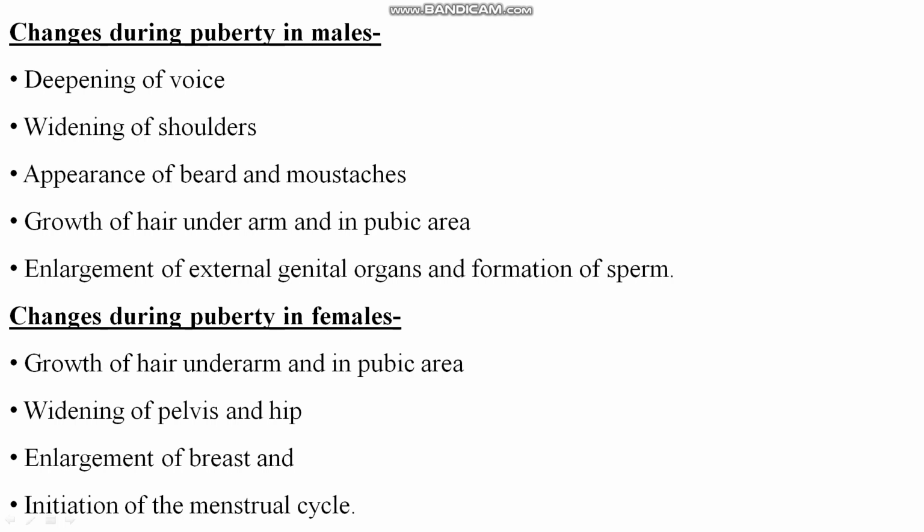Changes during puberty in females are growth of hair underarm and in pubic area, widening of pelvis and hip, enlargement of breast and initiation of the menstrual cycle. The menstrual cycle starts at the time of puberty in females. Clear? You will study about the menstrual cycle later.